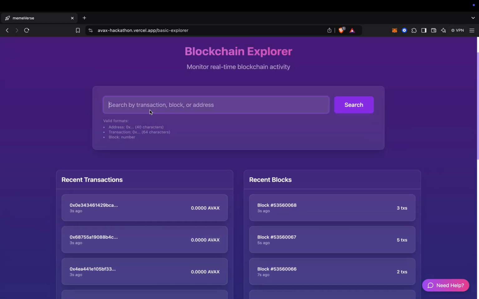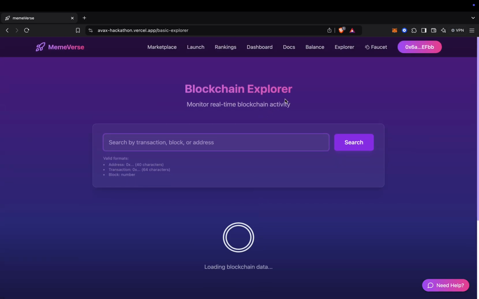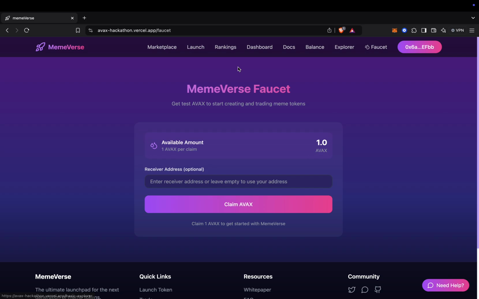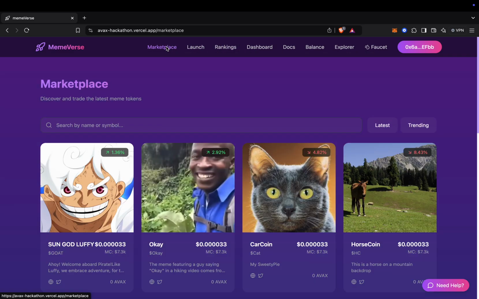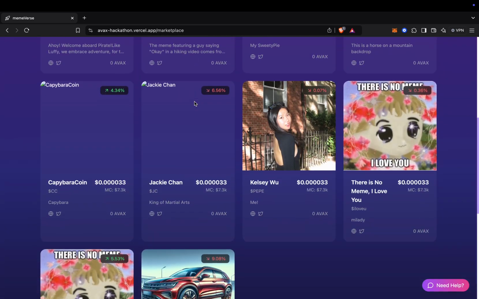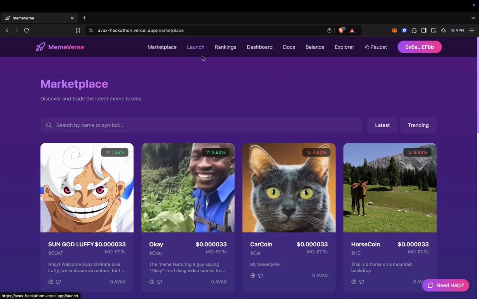If you want, we can also search for transactions and addresses. As you can see, it's loading the blockchain data. So this keeps happening from time to time. And these are some of the features within our own application. It's basically a meme coin trading platform, and it's really intuitive and friendly, and you can interact with it really well.